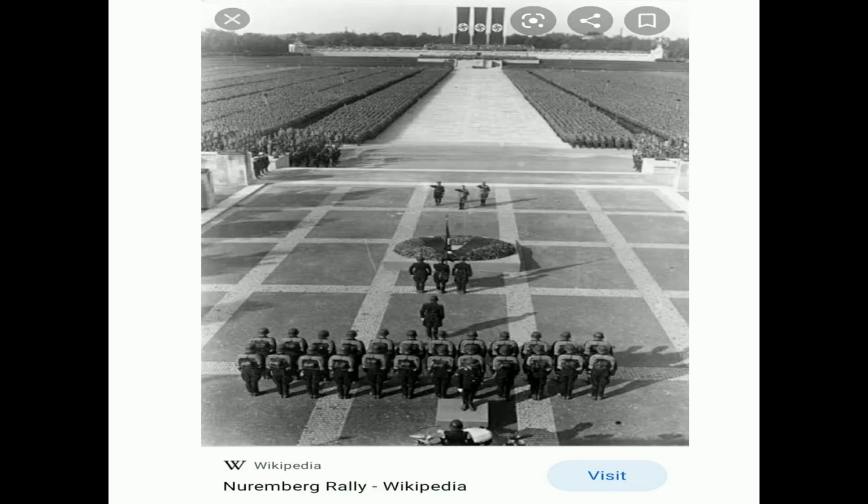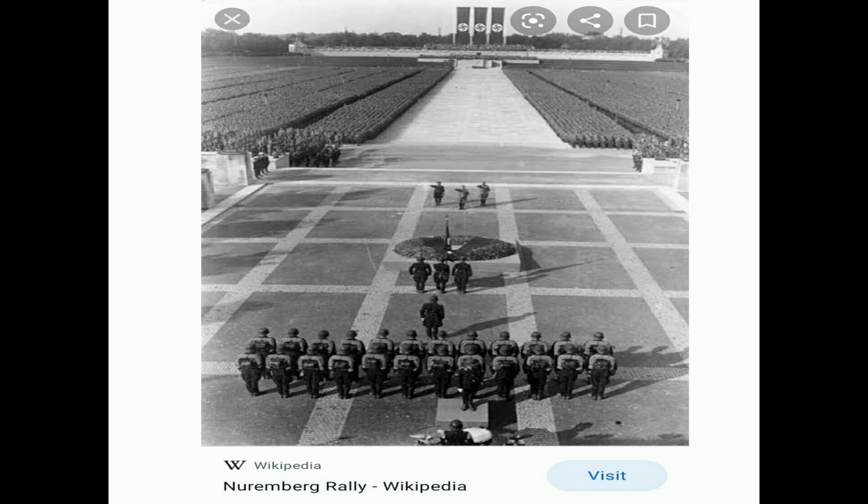In this picture, you can see a rally conducted by Hitler. This happened in 1934, a rally of Hitler's Nazi party at Nuremberg. Nuremberg is a place in Germany, and there Hitler started this rally in 1934.